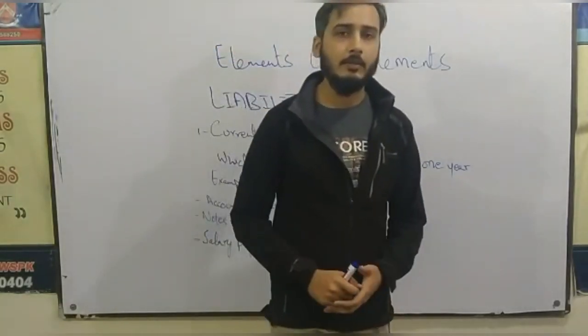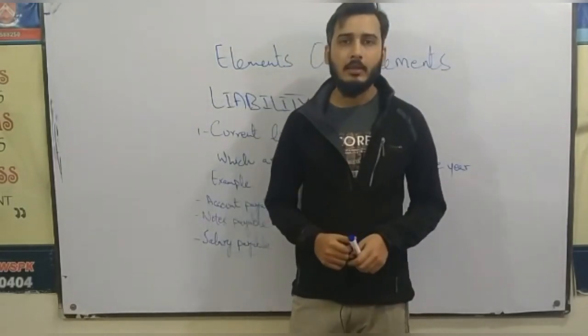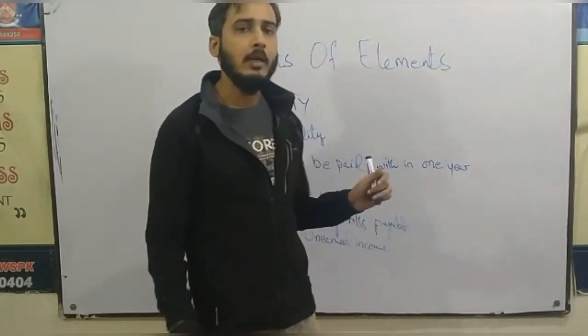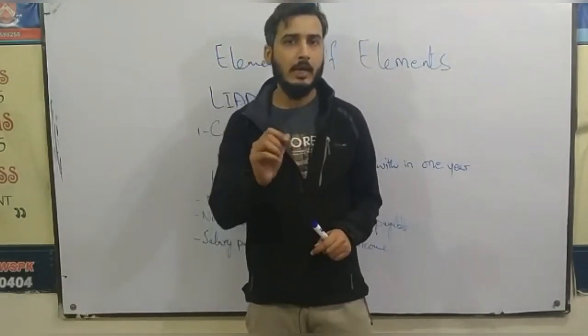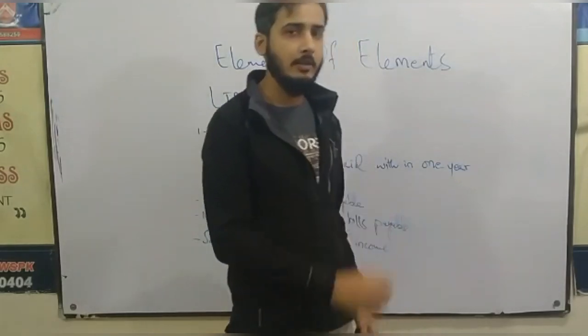Then unearned income. What is unearned income and why it is a liability? You don't need to mug up that unearned income is a liability, but you got to know the concept behind it, why it is termed as liability.